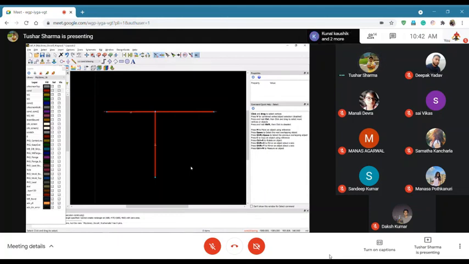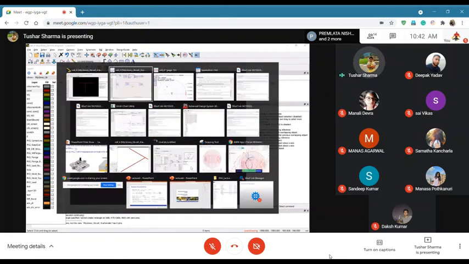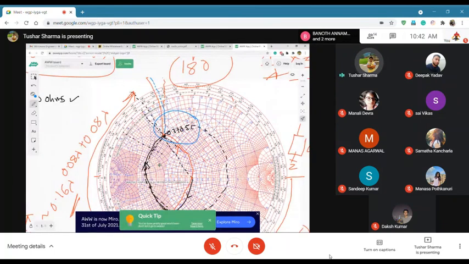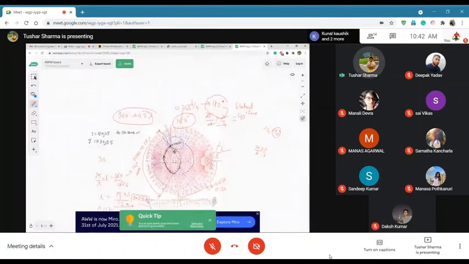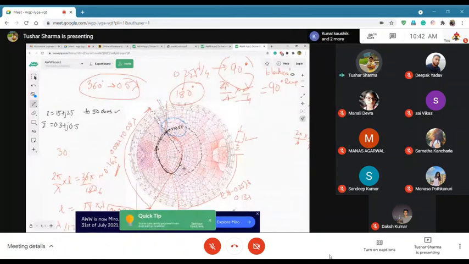So that's why learning matching using the Smith chart is very important, and we covered that today in detail when I talked about both short stub matching and open stub matching. If you have any question related to it, let me know now. If not, then we will continue.